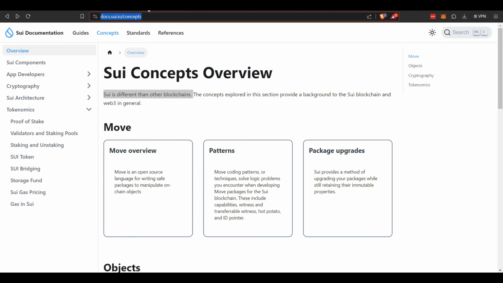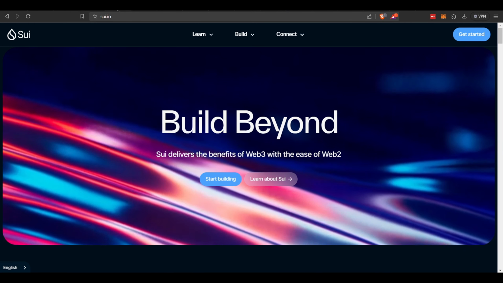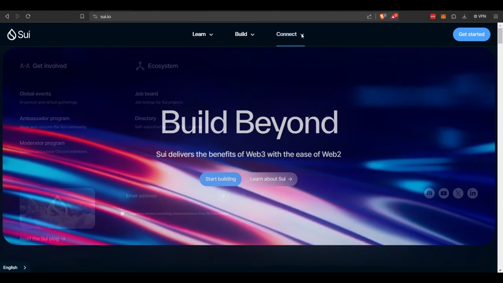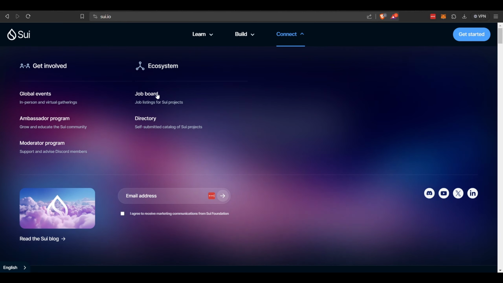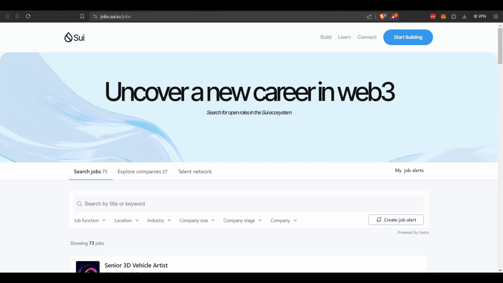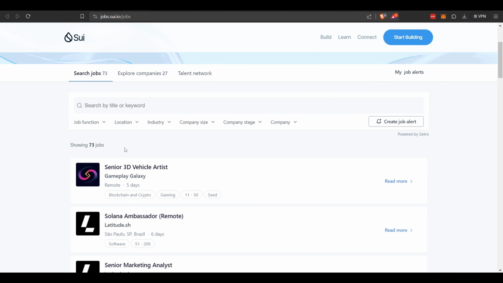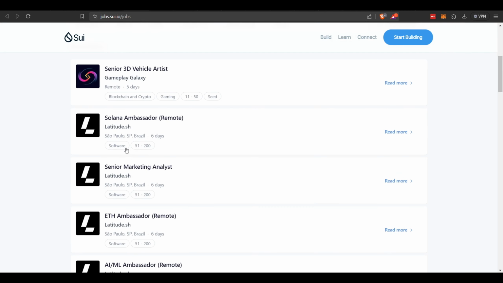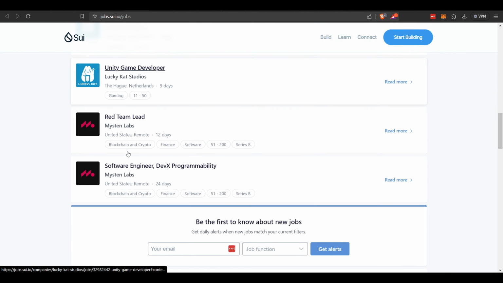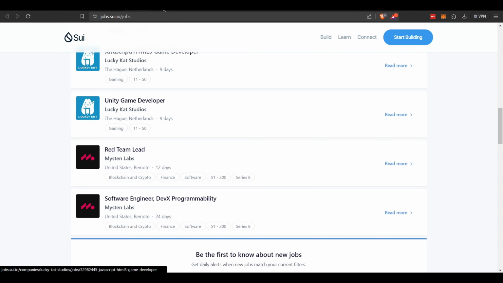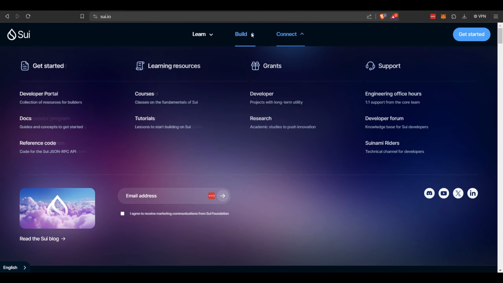So we head back over to their website and we browse around a little bit. Let's go over here to Connect. They have a number of job openings. So it looks like there is quite a bit going on, 73 jobs currently. So if you have a technical background, you're interested in learning about some of these positions, you can come over here. Let's go back to Build.